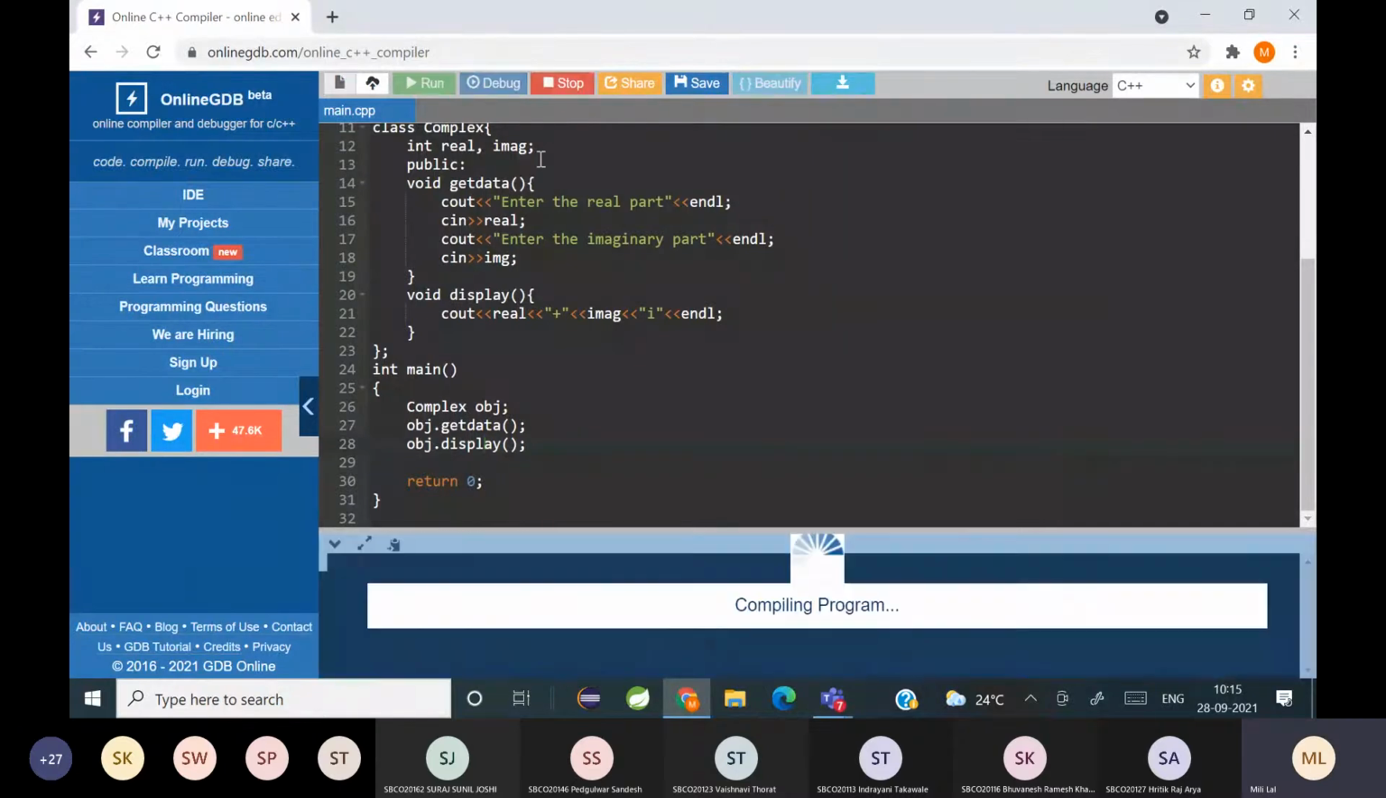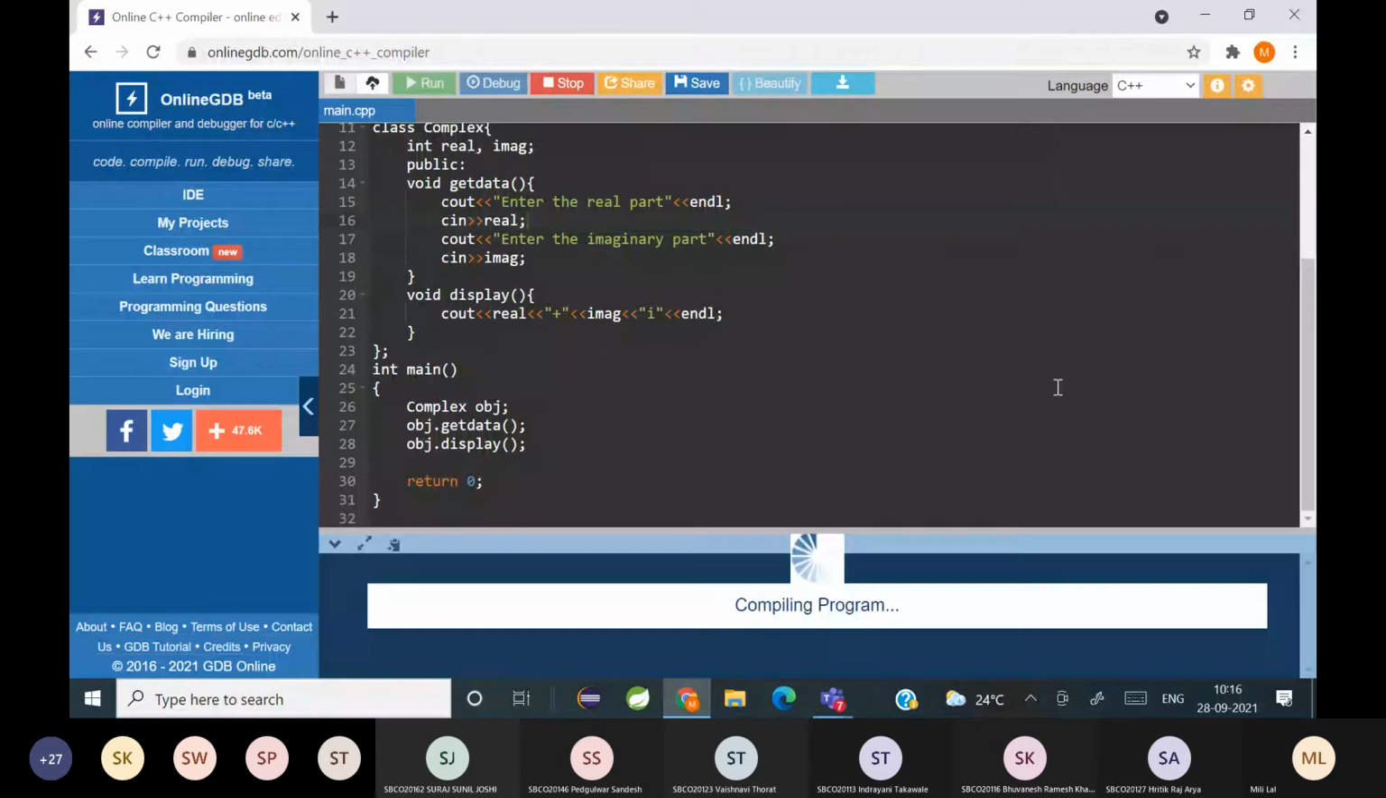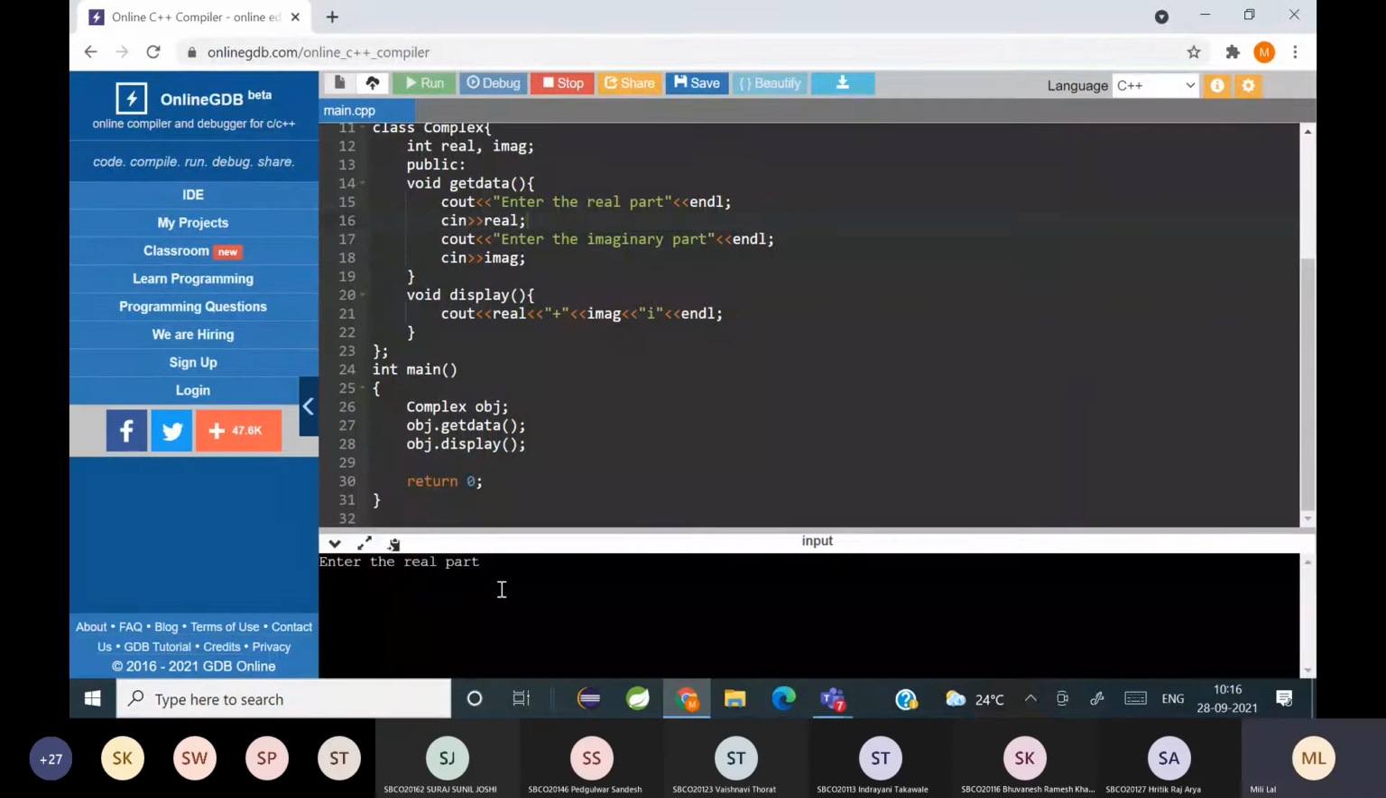Okay, I'm just executing it. It's asking for the real and imaginary. So you can see it is getting printed. Now you all can see it's working fine. It's accepting the real part, imaginary part, and it's printing the complex number.